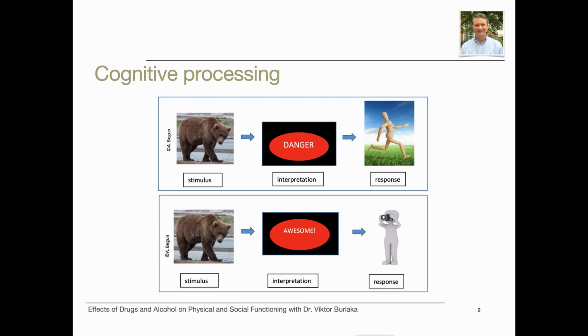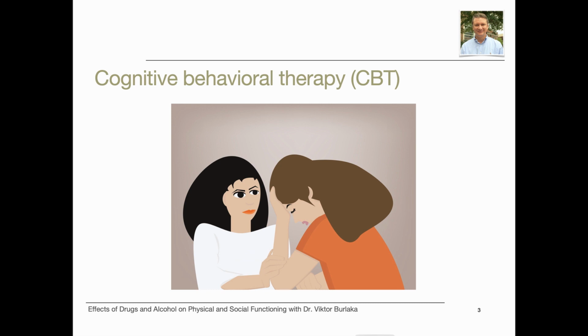Substance use can impair our ability to recognize risky situations. As a result, people can get into accidents or otherwise endanger themselves under the influence of alcohol or drugs. Cognitive behavioral therapy, CBT, and other cognitively based interventions center on helping people reinterpret situations, cues, and stimuli, and develop new behavioral responses to those cues.